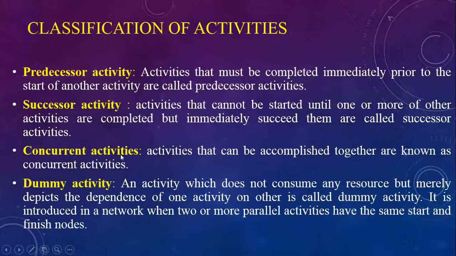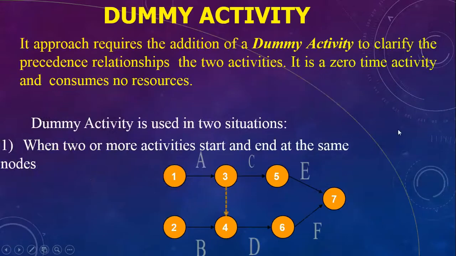Concurrent activities means parallel activities, both starting at the same time. Activities that can be accomplished together are called concurrent activities. And as we know, a dummy activity is an activity which does not consume any resources or time but merely depicts the dependence of an activity on another. It is introduced in the network when two or more parallel activities have the same start and finish nodes. So this is an example of a dummy activity.